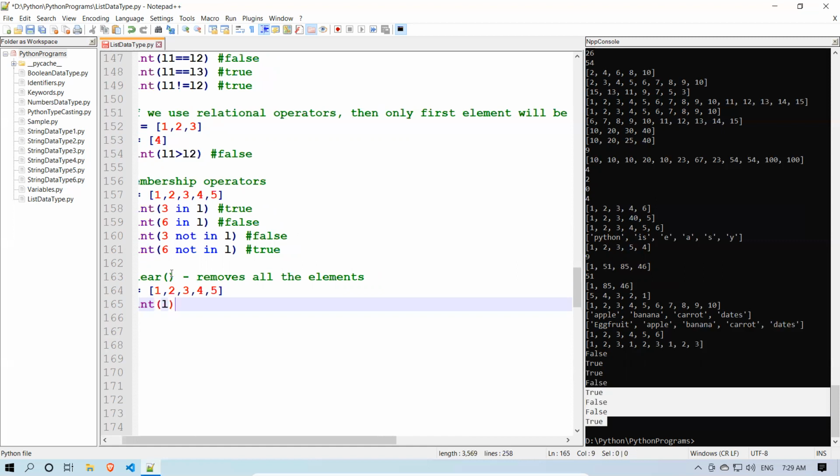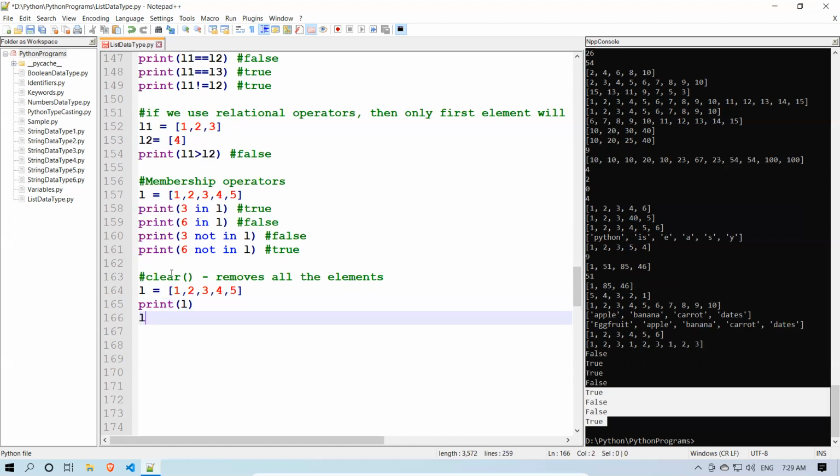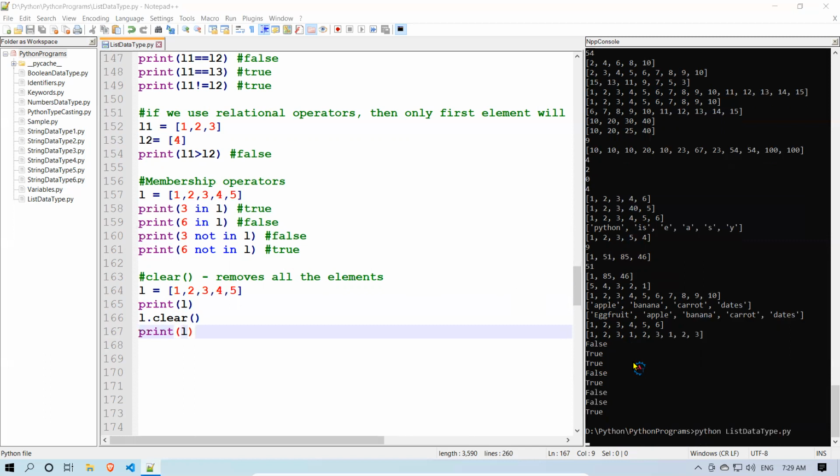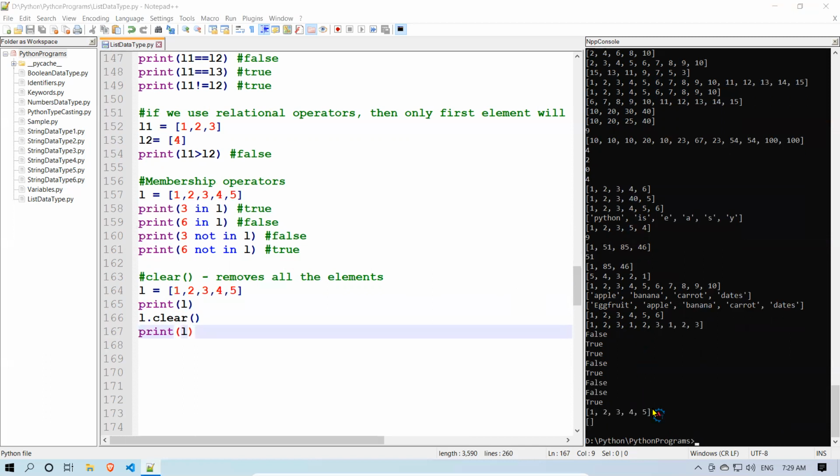I'll print L first, and then L dot clear, and again I'll print L. We'll see what happens. You see that? First time it is printing 1, 2, 3, 4, 5 as it is. After clearing, it removes all elements, so it became an empty list.